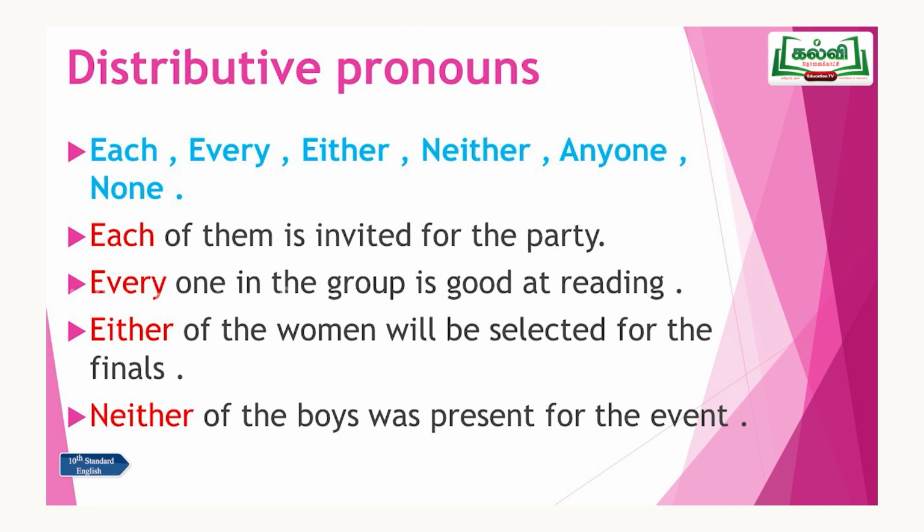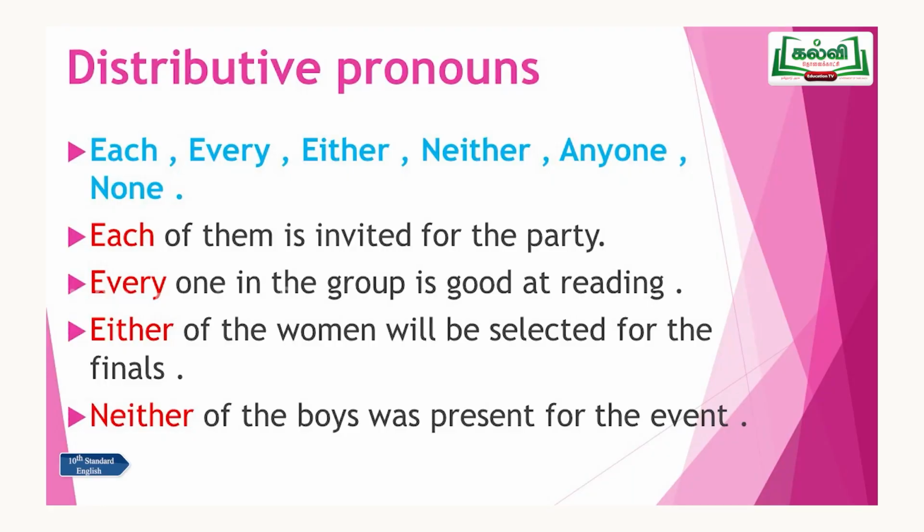See in the example: "Each of them is invited for the party." Each of them means everybody, everyone is invited. Each person is invited. You should not get confused, because "each" is always followed by "of them", "of us", like this, plural forms. So while you are making a sentence, you may be confused because "them" is there, and think we have to use the plural form of the verb. You should be very careful.